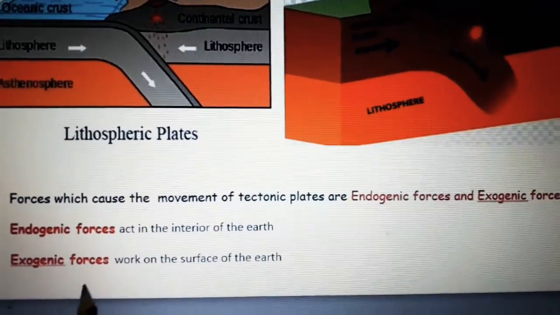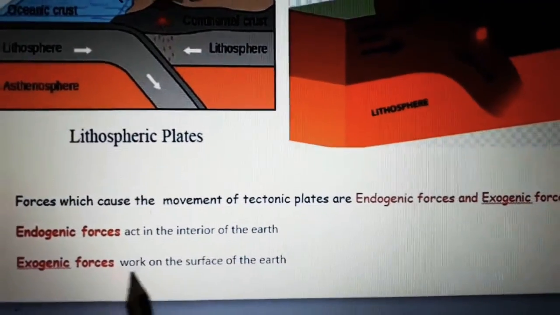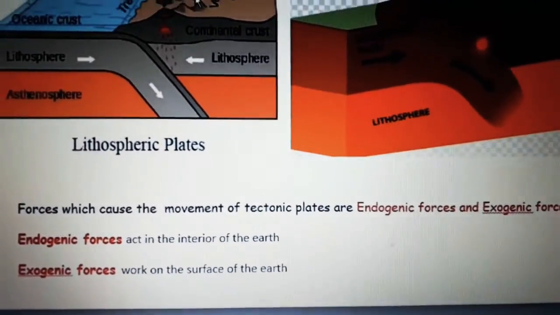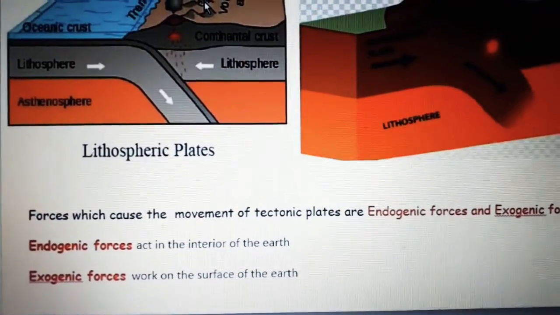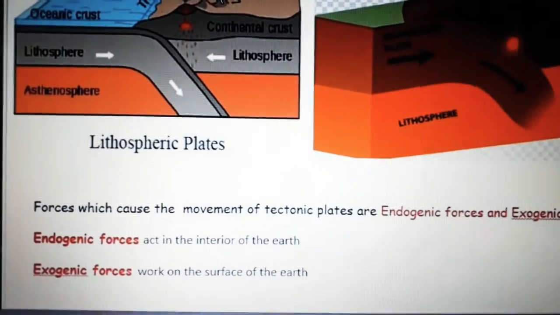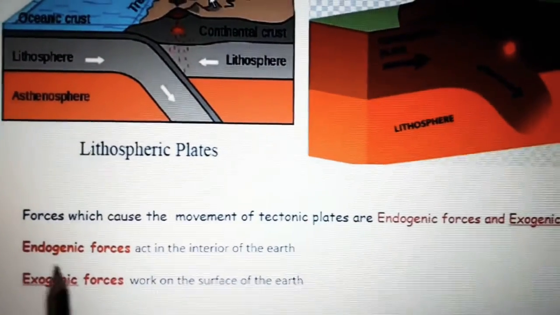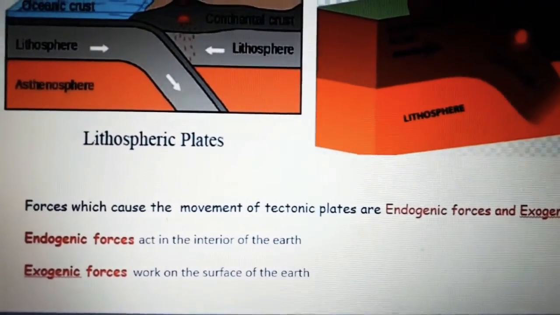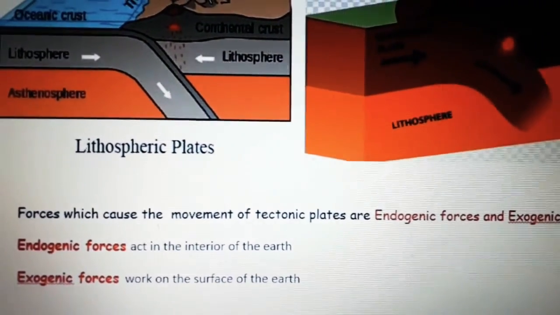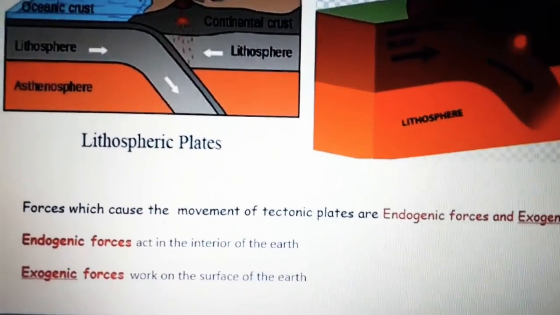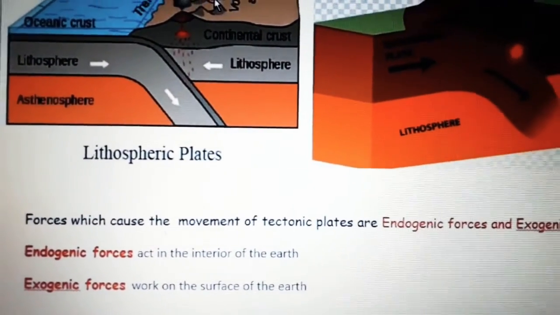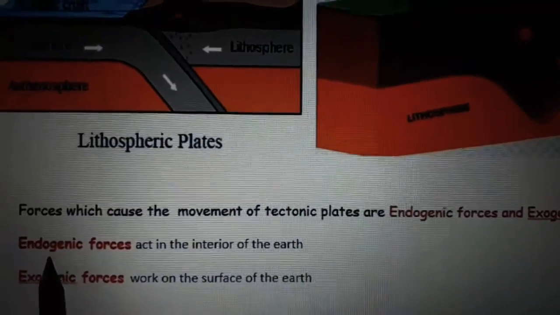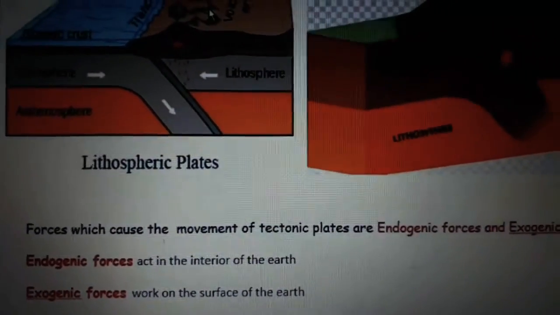Exogenic forces work on the surface of the earth. Surface means the crust area, and these produce slow movements. Endogenic forces produce earthquakes and volcanoes, which cause mass destruction over the surface of the earth. This is the reason for that.